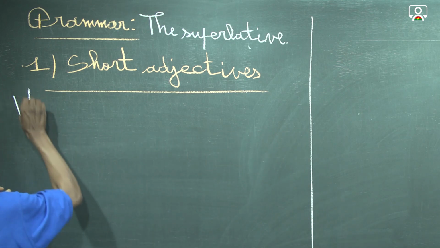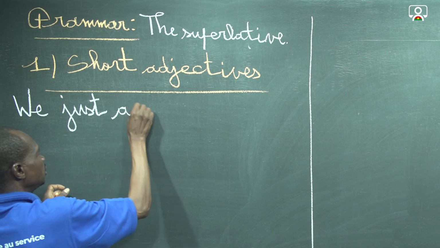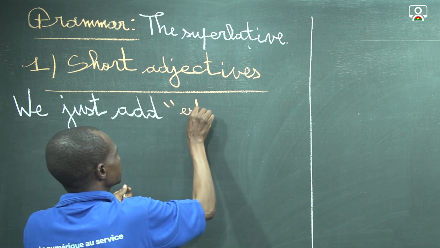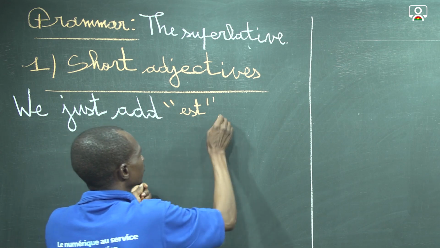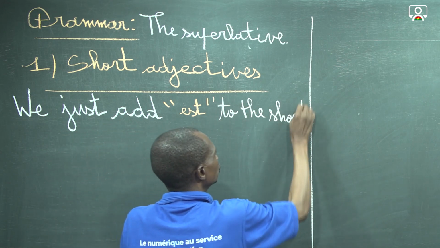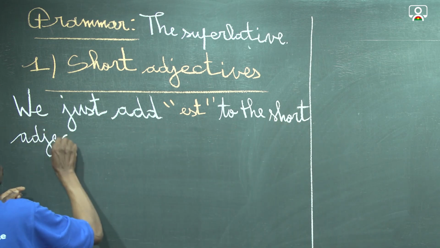To get the superlative, we just add est to the short adjective.